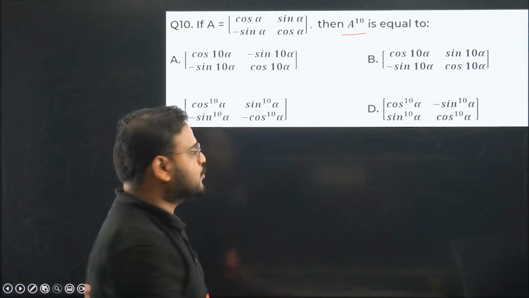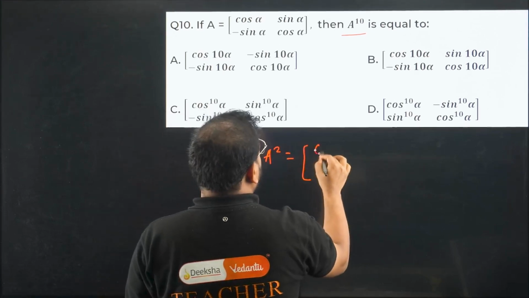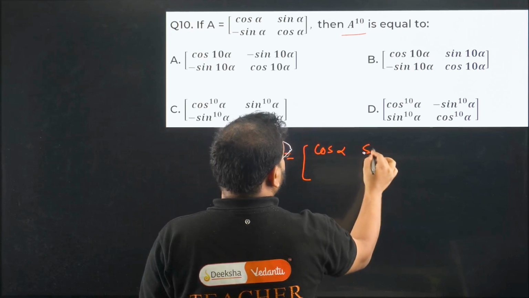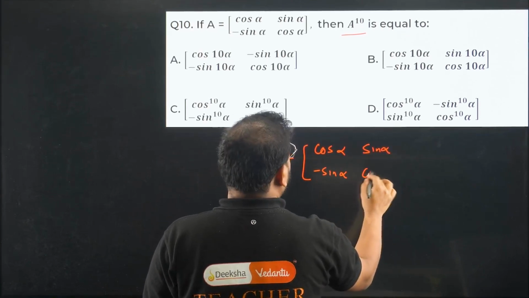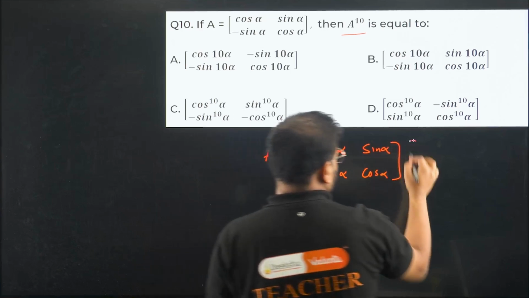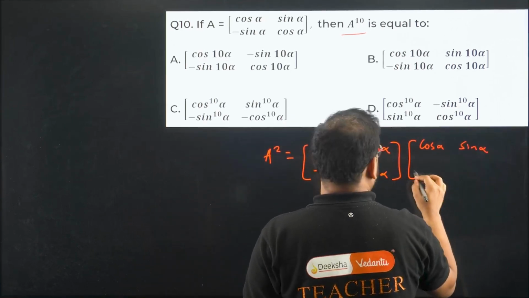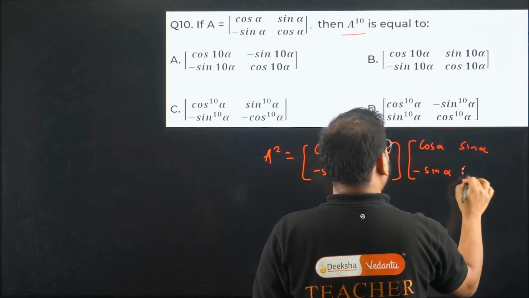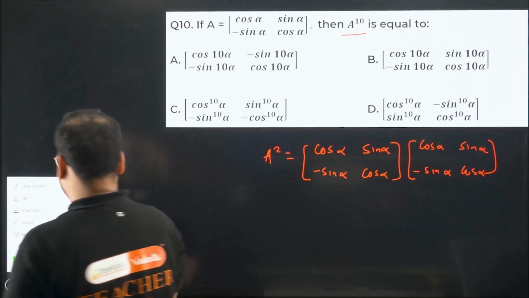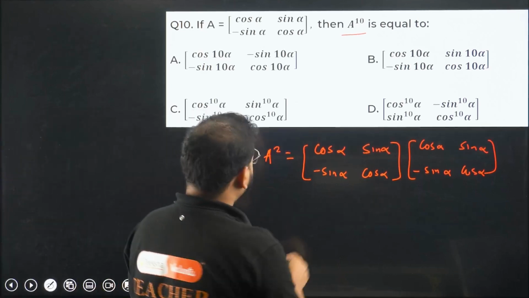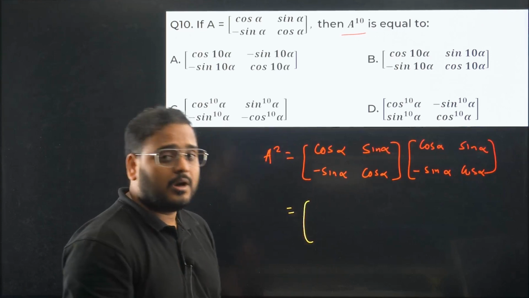Let's do that. A power 2. How do I do it? We have here cos alpha, sin alpha, minus sin alpha, and cos alpha. Same thing, right? Cos alpha, sin alpha, minus sin alpha and cos alpha. Multiply carefully for the first time and from there you can make the assumption. Okay? Alright. And look at the options also. This will give you more idea about your final answer.